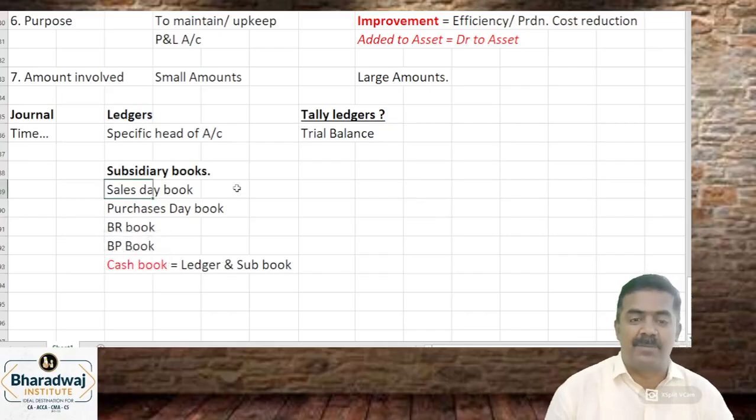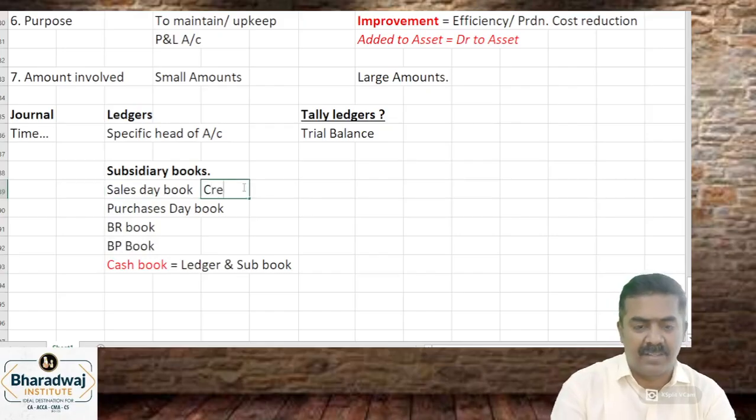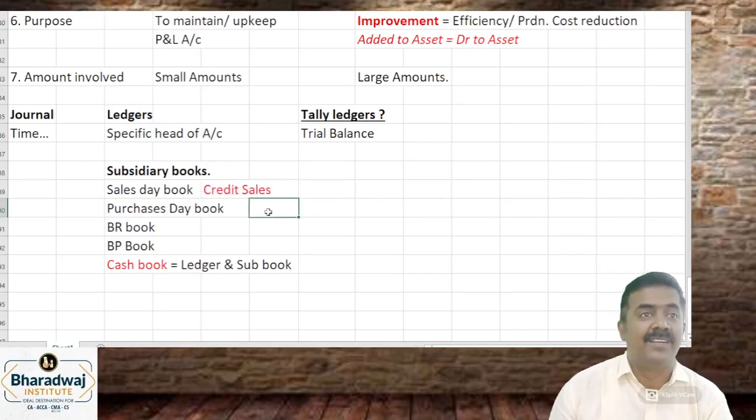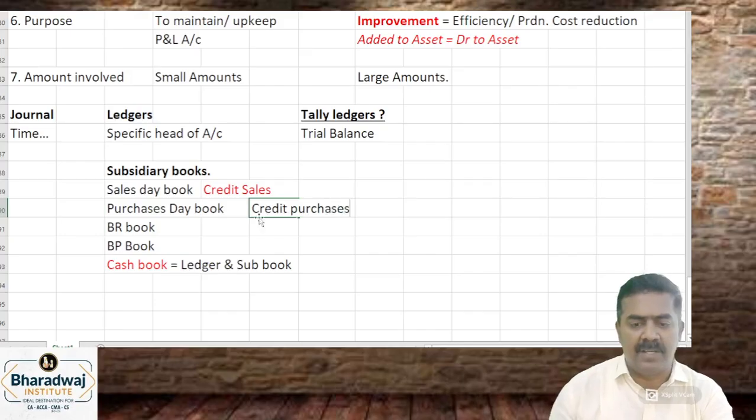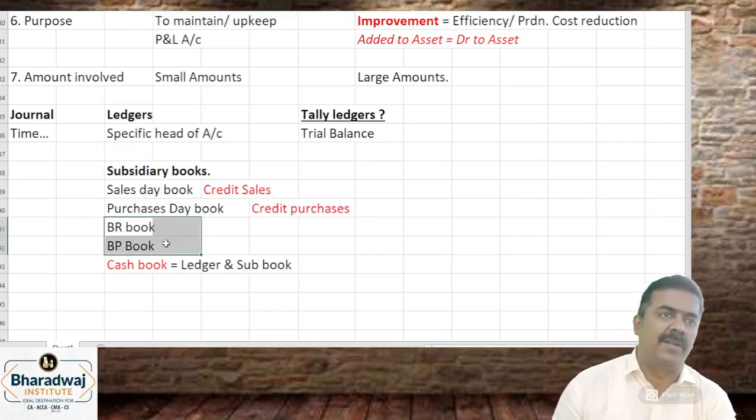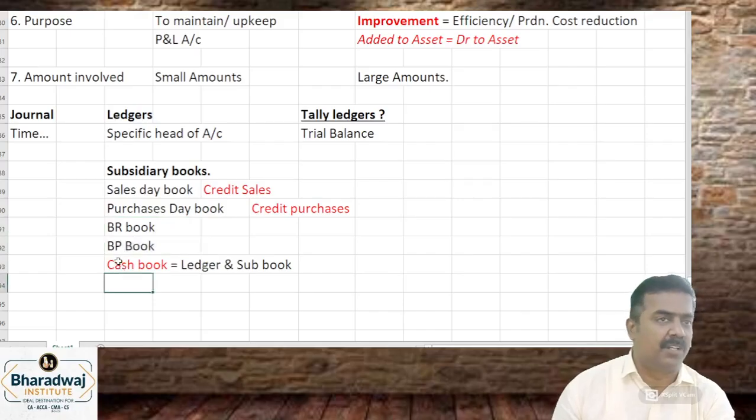Sales day book என்ன maintain பண்ணுவோம்னா they will record which one? Credit sales. Okay. Sales day bookல cash sales record பண்ண மாட்டோம். என்ன sales record பண்ணுவீங்க? Credit sales. அதே மாதிரி cash purchases will be recorded in cash book. Purchase day bookல என்ன record பண்ணுவீங்க? Credit purchases only will be entered. If it is a cash purchase, that will come in cash book. Bills receivable, received, bills payable, paid will be recorded in bills receivable book, bills payable book and the மாதிரி.